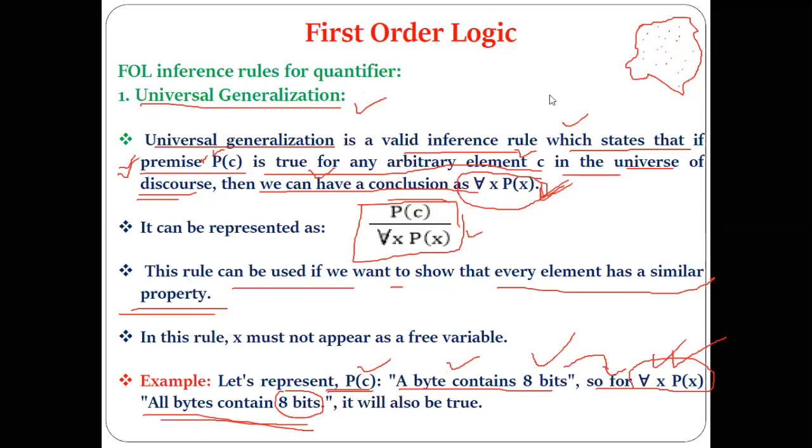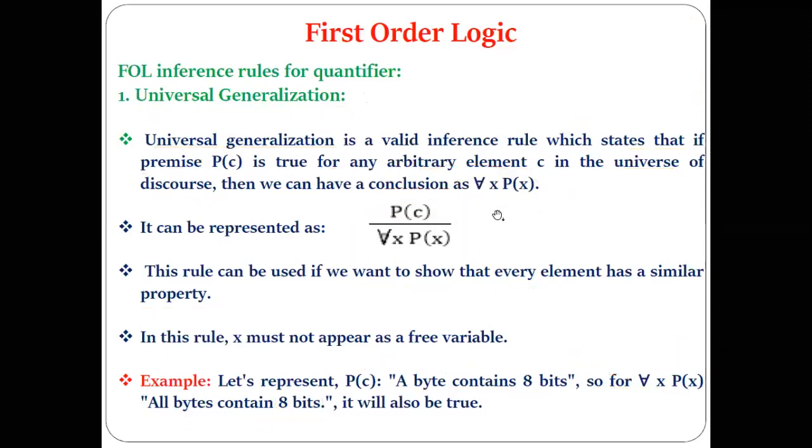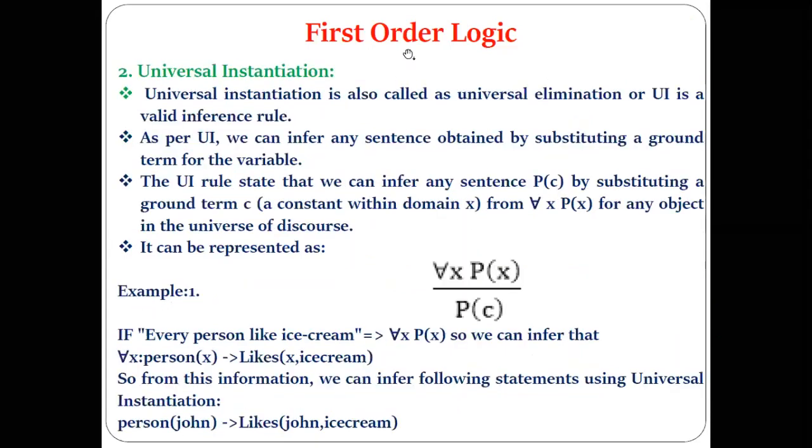Okay. So let's see the next one, universal instantiation, which is also referred to as universal elimination, and it is a valid inference rule. Let's see how it is valid. First let us understand what the rule states.